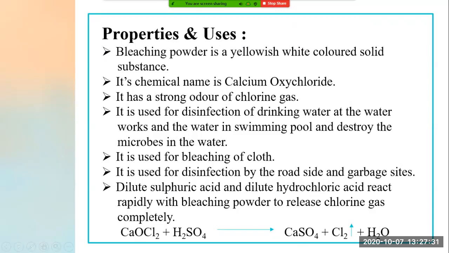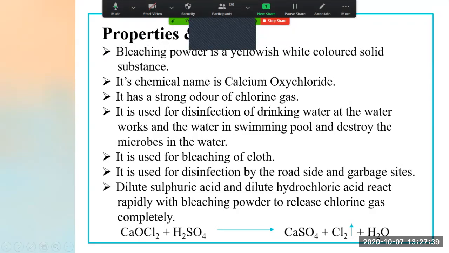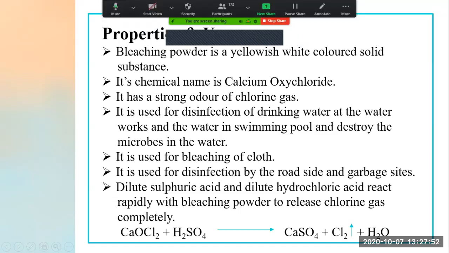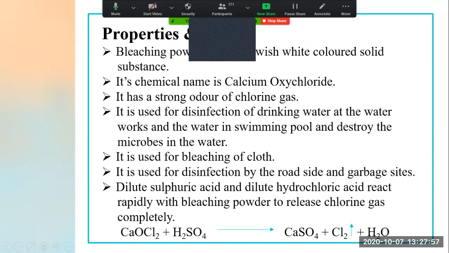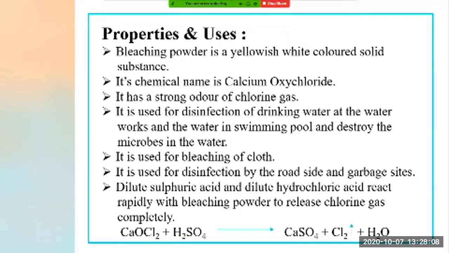See here, this chemical reaction is given. CaOCl2, when it reacts with H2SO4, what does it give? It gives CaSO4 plus Cl2 gas is released, and water, H2O, is formed. So with this equation we can see that dilute sulfuric acid and dilute hydrochloric acid react very rapidly with bleaching powder and release which gas? Chlorine gas. This is one of the most important properties, always asked in exams and in MCQs also. So better remember it very well.